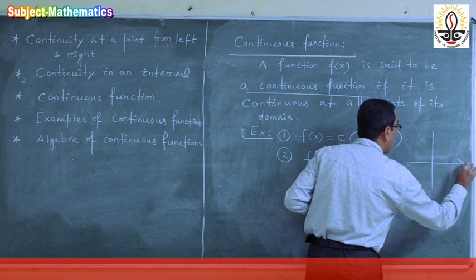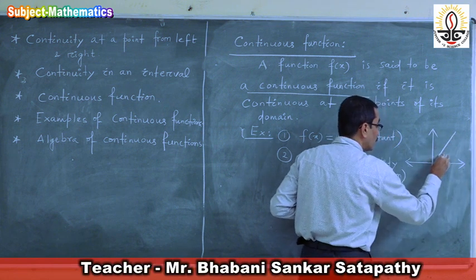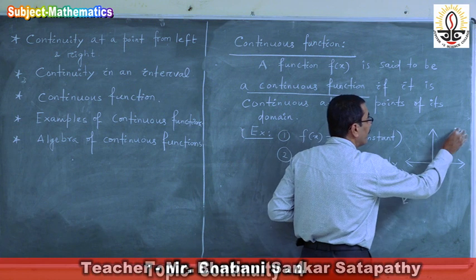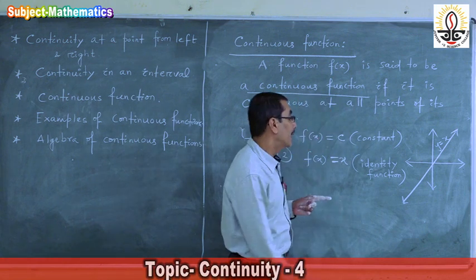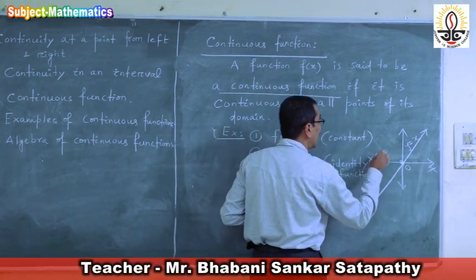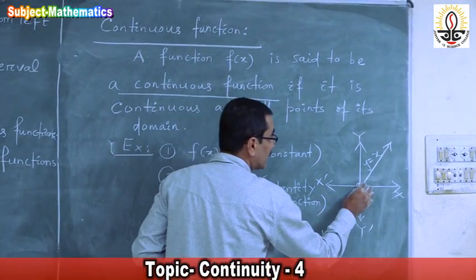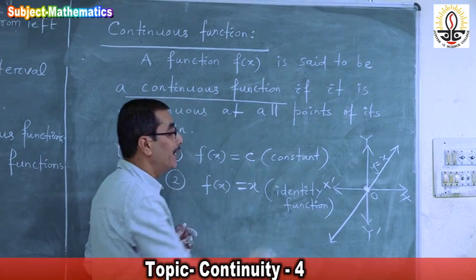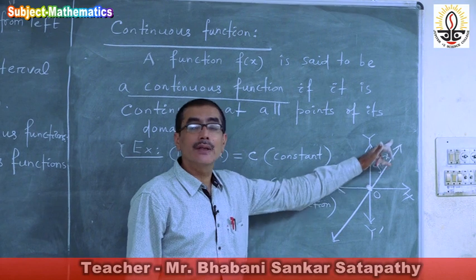If I draw the graph, then you can show it by this line. So this is the y is equal to x line, right? If this is x, this is O, this is x dash, this is y dash, this y is equal to x line passes through the origin, and this is continuous everywhere.